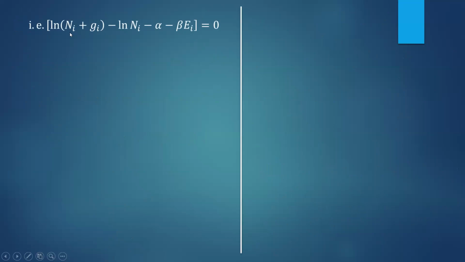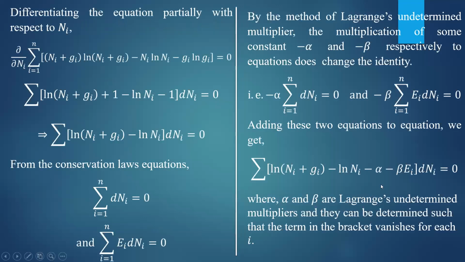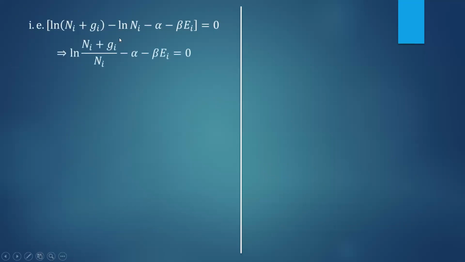That is ln of ni plus gi minus ln ni minus alpha minus beta ei must be equal to 0, because dni is not 0 and the term in the bracket must be 0. Then each term must be considered equal to 0. For each term in the bracket, that is this term itself is equal to 0. That is the meaning. Now you rearrange.